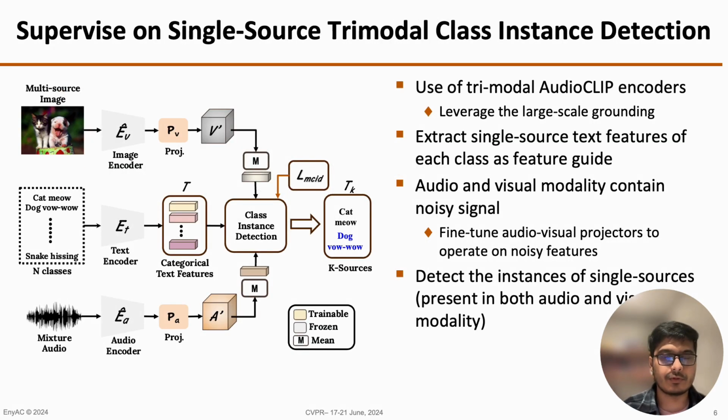Firstly, we detect the single-source class instances present in both audio and visual modality. We use a trimodal audio CLIP encoder for large-scale grounding across all three modalities. Initially, we extract the single-source clean features of each class, utilizing the text modality as a feature guide. Audio and visual modality both contain some noisy features from multiple sources. For this reason, we fine-tune two projectors to denoise these multi-source audio-visual features. And we leverage the class instance detection module to utilize the text features to detect the class instances present in both audio and visual modality. We provide multi-level class instance detection supervision for this task.